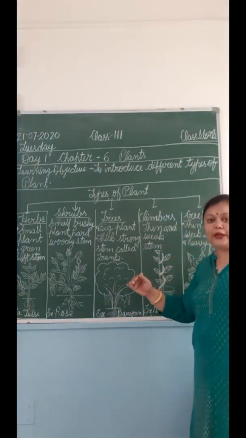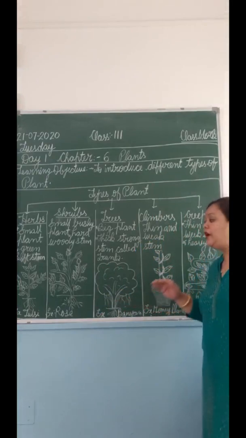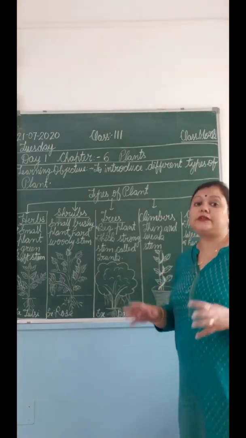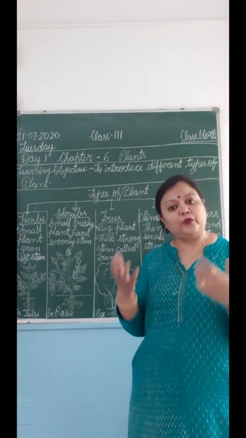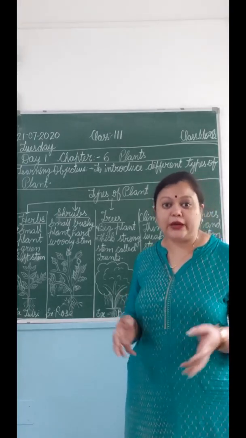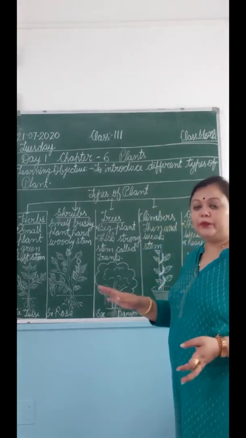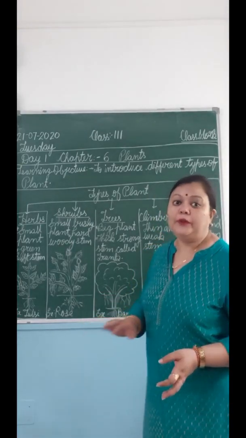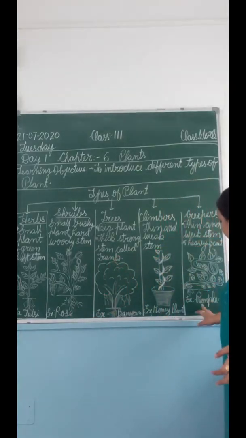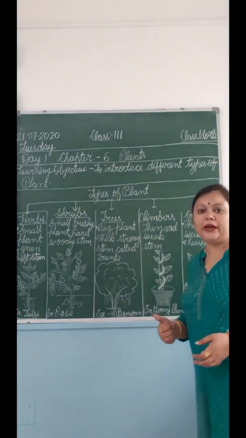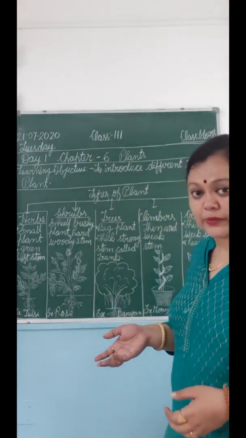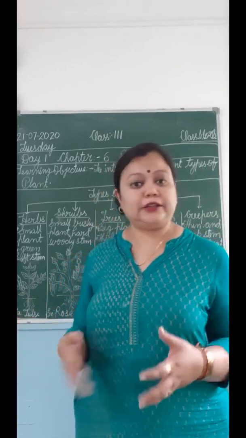ये ग्राउंड पे ही रहते हैं, ये लैंड पे ही रहते हैं, जमीन पर ही रहते हैं, because they have thin and weak stem, but their fruit is really heavy. अगर ये ऊपर चढ़ेंगे तो ये फ्रूट के साथ गिर जाएंगे, और else their stem will break because of the heavy fruit and big fruit. Okay, so they creep on the ground. Okay, वो जमीन पर ही रहते हैं और रेंगते हुए लगते हैं. ठीक है, and they are called the creepers. Okay, example is pumpkin. Even mint plant is also, you can see they creep on the ground only. Okay, apart from this, watermelon, तरबूज देखा है, खरबूज देखा है, they all are the creepers plant.